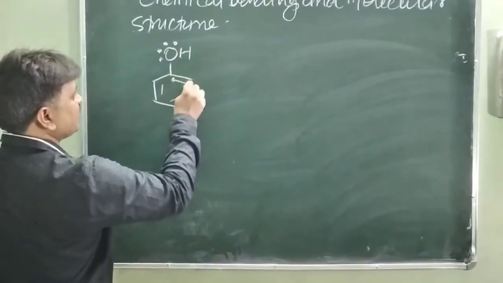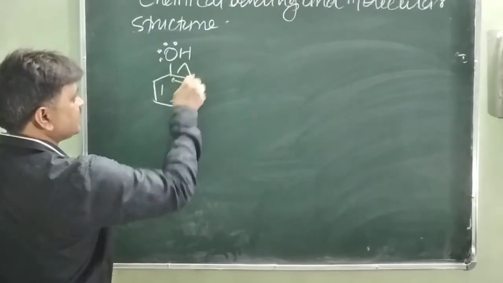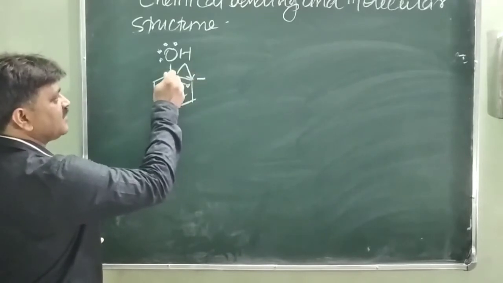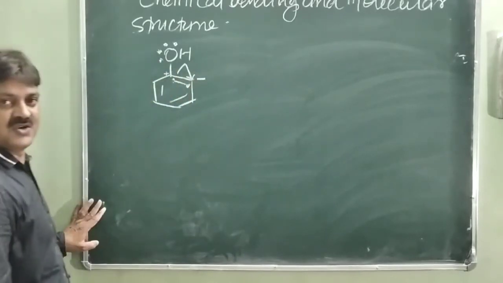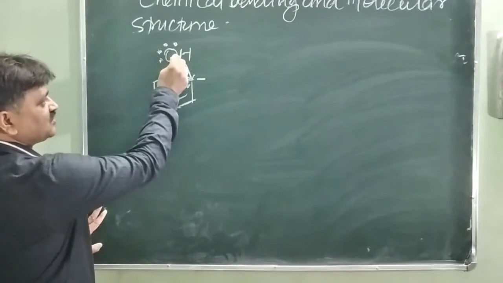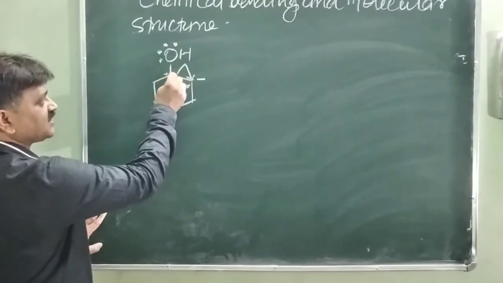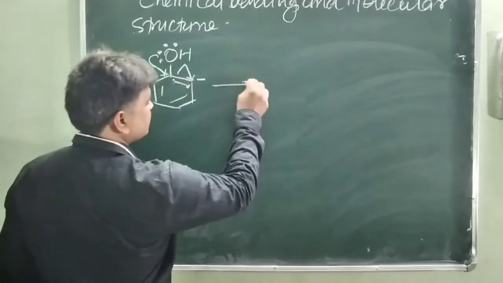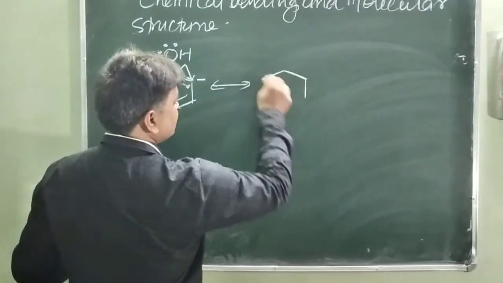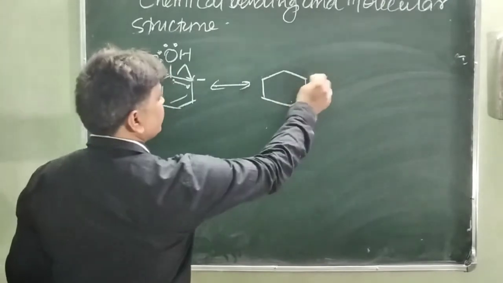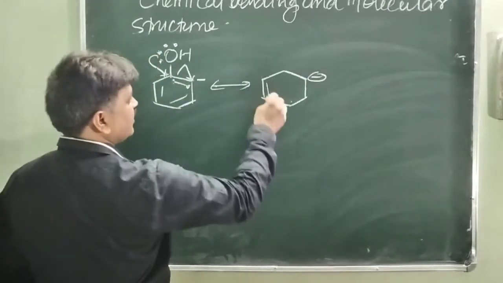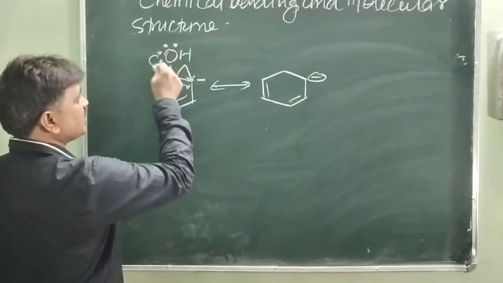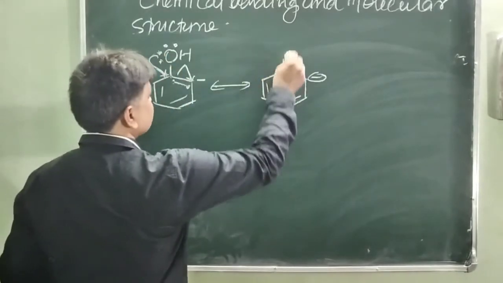When this pi electron disperses, this electron disperses at this carbon. So when this electron disperses here, it becomes negative, and this carbon becomes positive. So it demands the electron from this oxygen. Because this carbon becomes positive, it shares electrons toward this side. So what is the new structure? You will see here this is a negative charge and the 2 pi bonds are already present here. Now the carbon and oxygen single bond, again the 2 electrons shared here. This is the formation of OH.